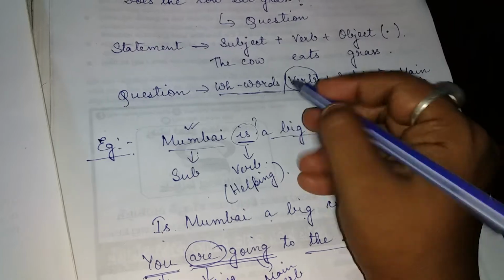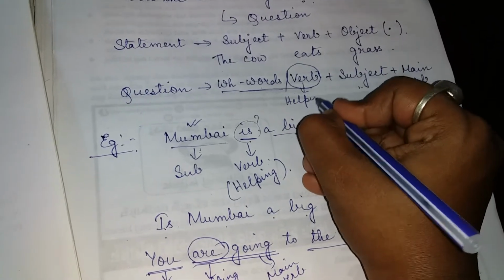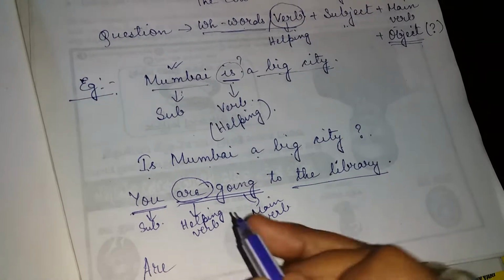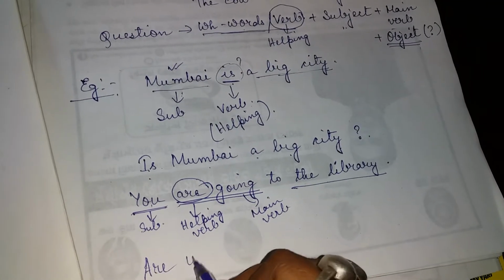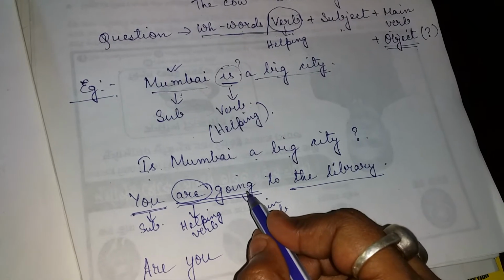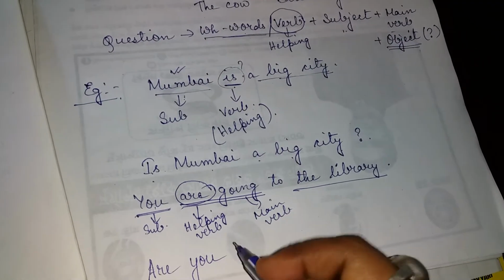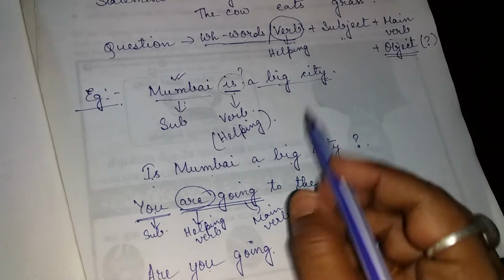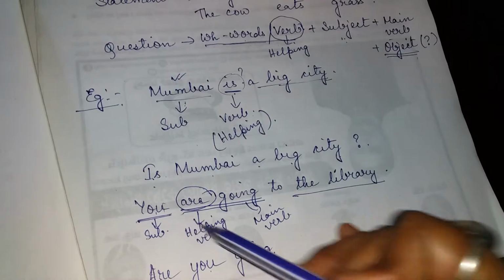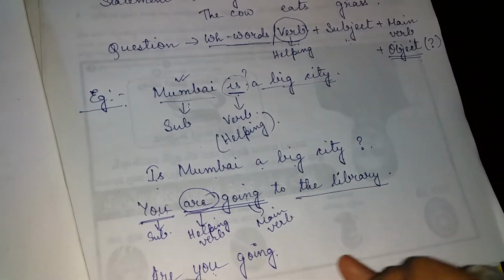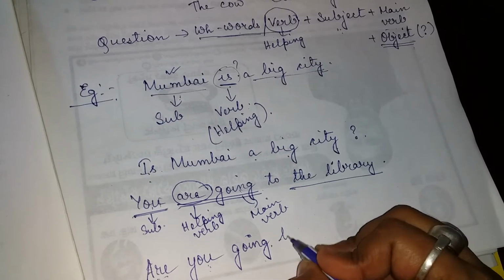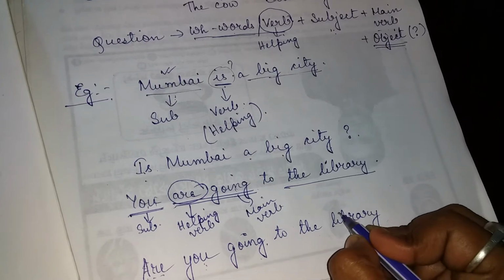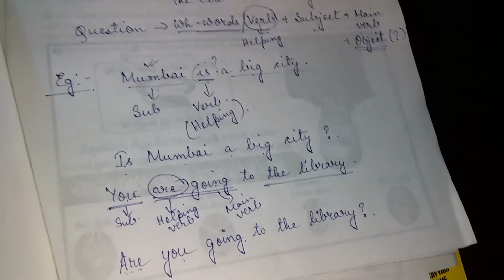Then this helping or auxiliary verb I have to put first: are, then you, are you, then comes your going. Are you going? Then the object, to the library. Now give your question mark. How easy it is.